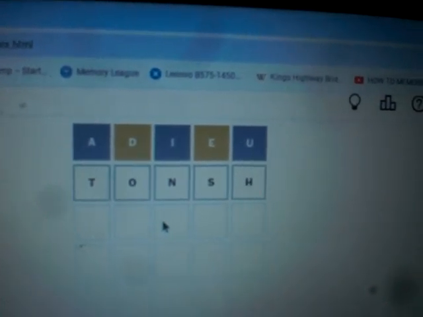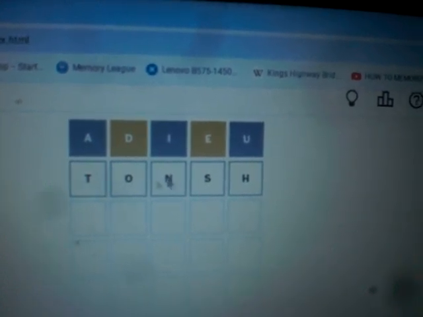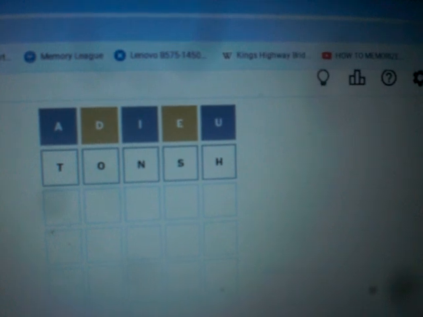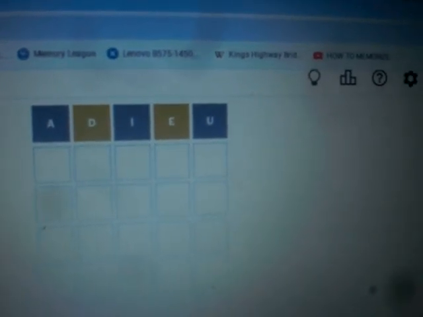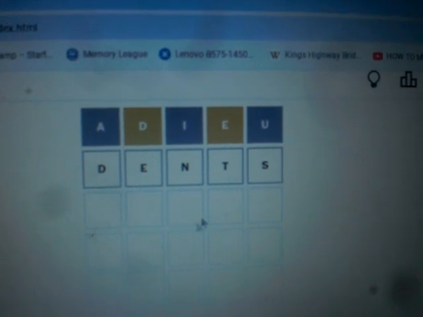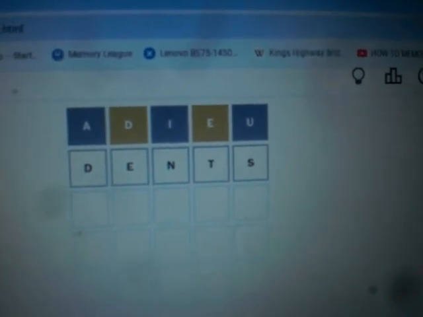Oh, here's one. D-E-N-T-S, dense. D-E-N-T-S. See what we did? That's using all of those letters except the N. So dense. D-E. Okay, so see why the second word, I talk about that second guess being so important.